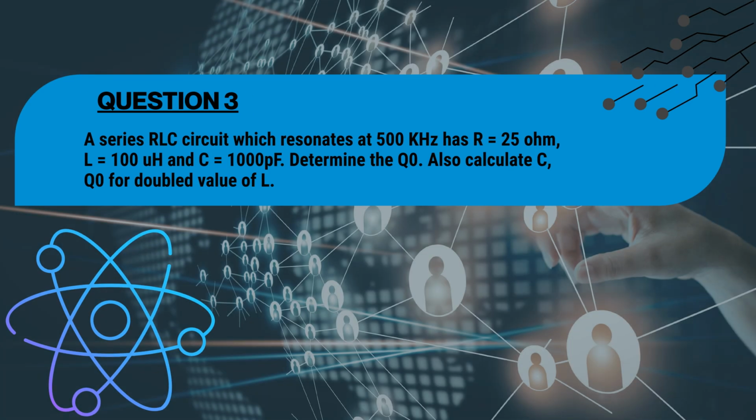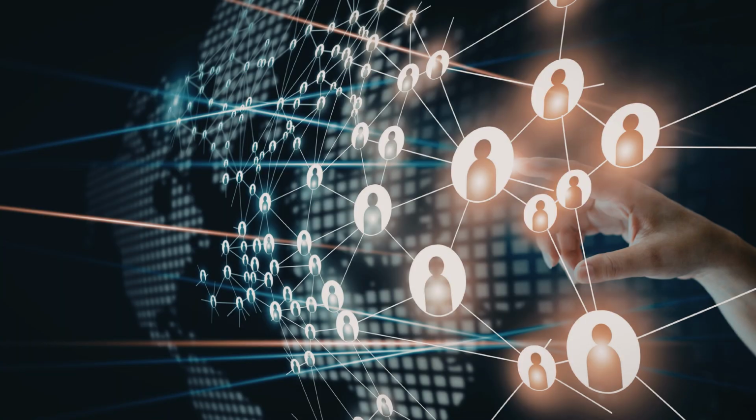Question 3. A series RLC circuit which resonates at 500 kHz has R equals 25 ohms, L equals 100 microhenries, and C equals 1000 picofarads. Determine the Q0. Also, calculate Q sub 0 for doubled value of L.